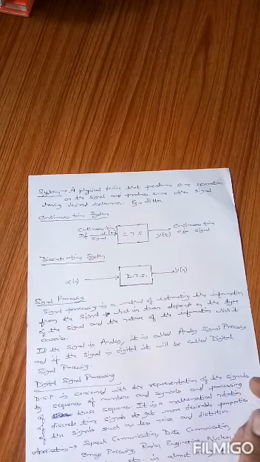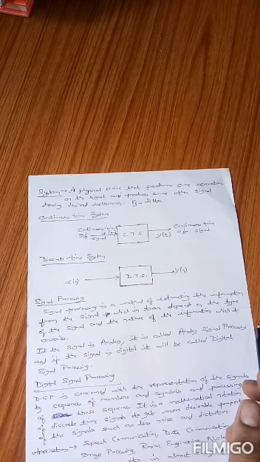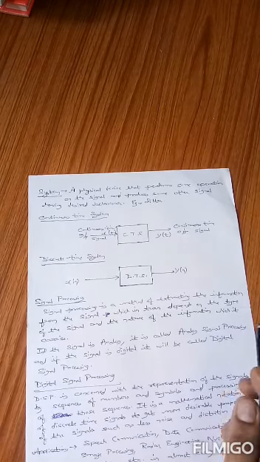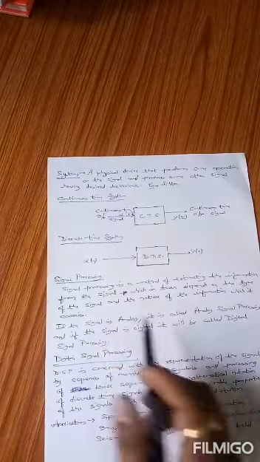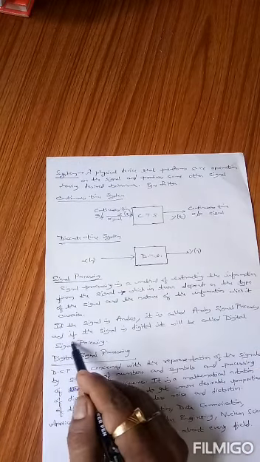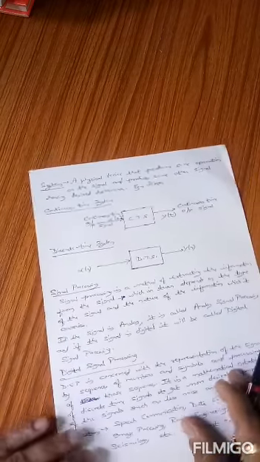So signal processing is a process by which we extract the information from the signal, and it depends on what type of signal it is and what is the nature of information the signal is going to carry. If the signal is analog, it is known as analog signal processing, and if the signal is digital, it is called digital signal processing.